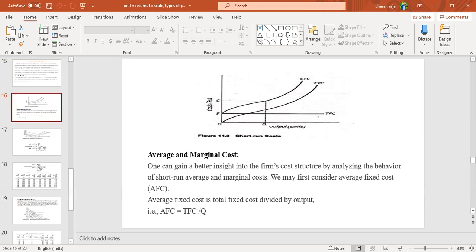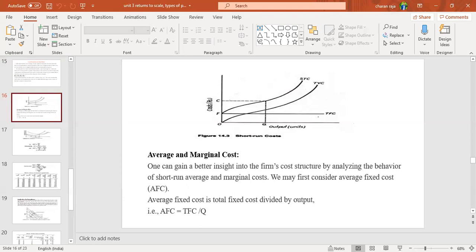But as time progresses, we use more raw material to produce more output, so again it goes upward. If we produce more output further, it will increase dramatically, that is the TVC final rate.